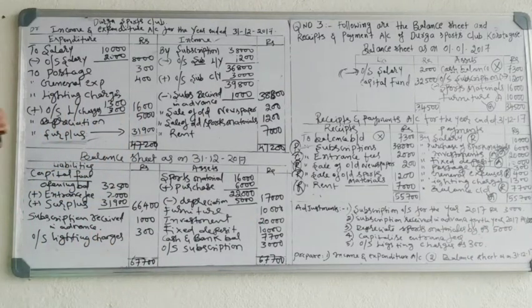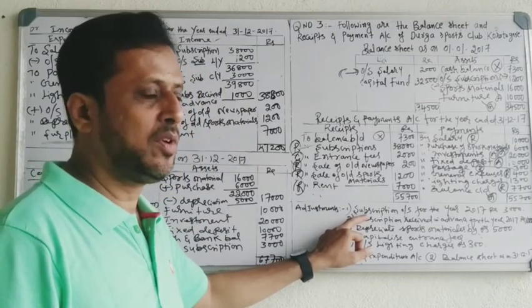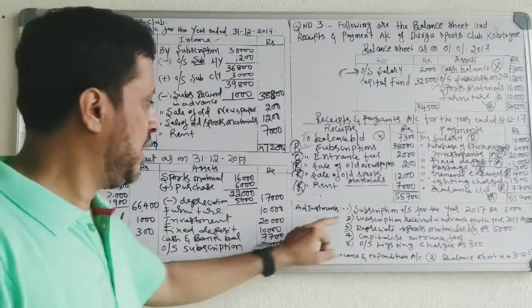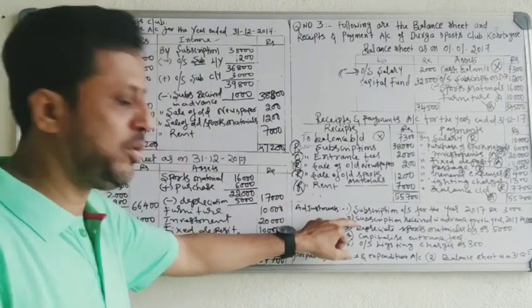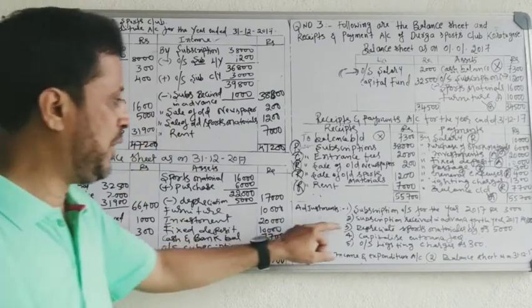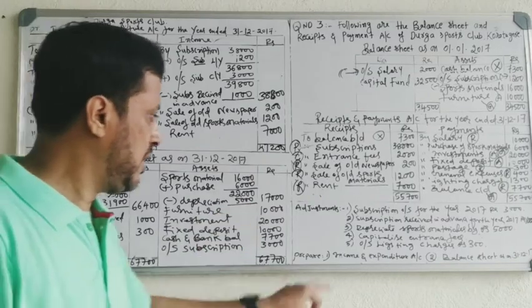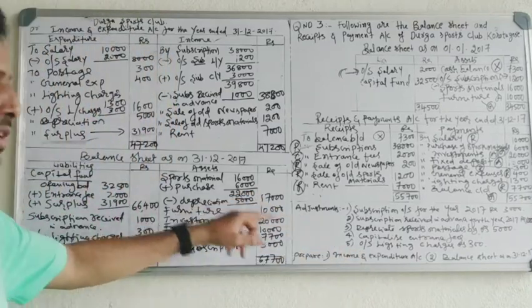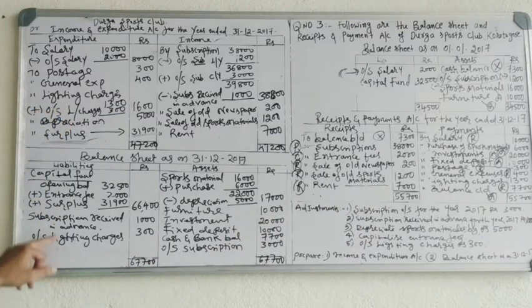See, the adjustments you have to treat twice. Outstanding subscription given in the adjustment you have to add and show on the asset side. Subscription received in advance given in the adjustment you have to deduct and show on the liability side. Depreciation you have to show on the expenditure side. Again you have to deduct from the concerned asset. Capitalized entrance fee you have to add to capital fund. Outstanding lighting charges given in the adjustment you have to add in the income and expenditure account, and we have to pay. Show on the liability side.